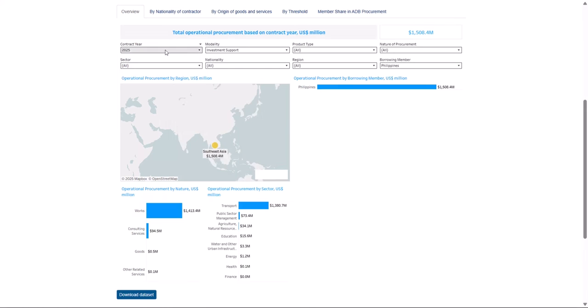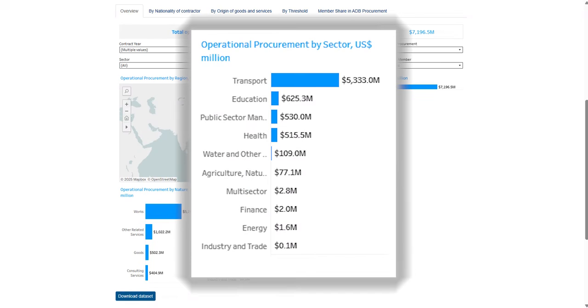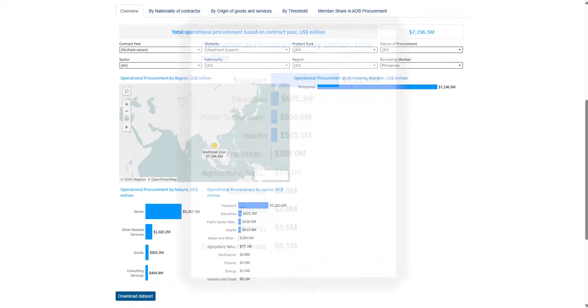In the last 5 years including 2025, the same trend is observed. 75% of its contracts are for construction activities.